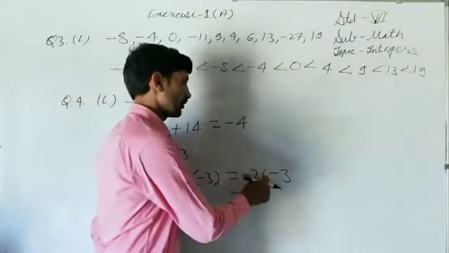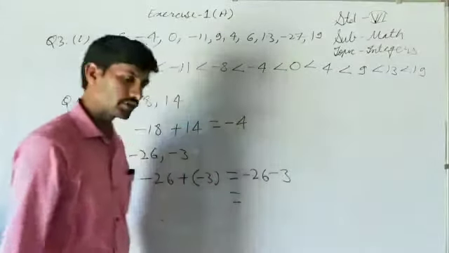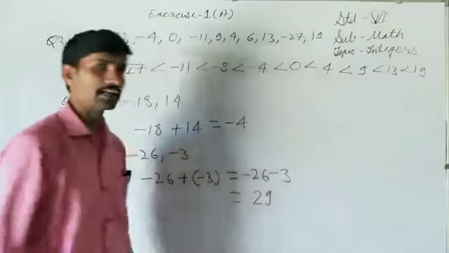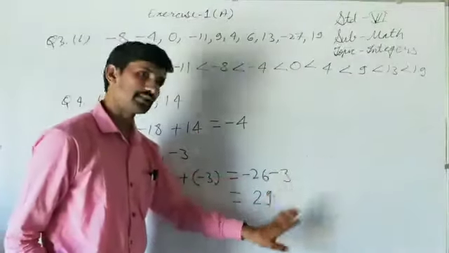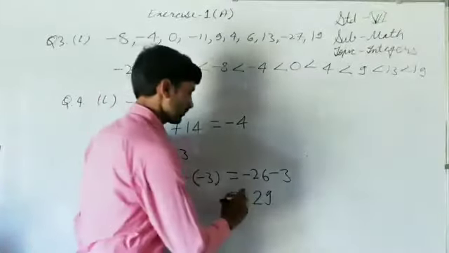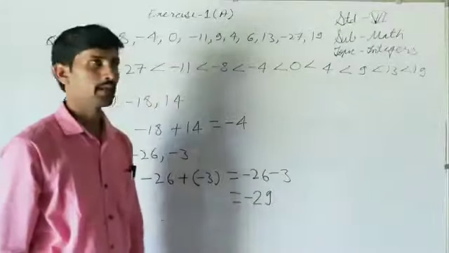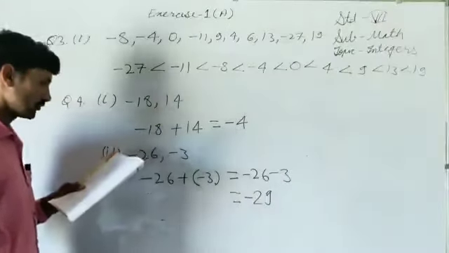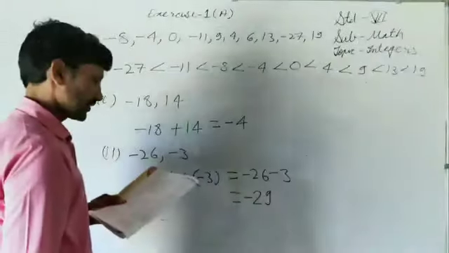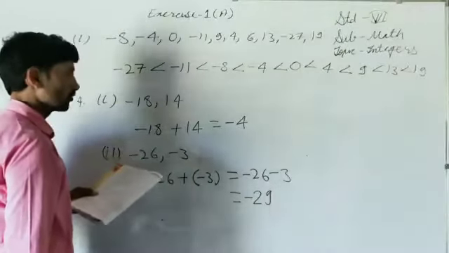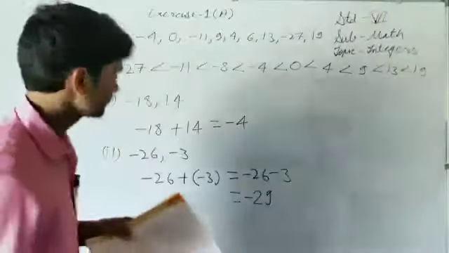Means add their absolute values. What is the addition of 26 and 3? That is 29. Now we have to decide their sign. Whatever the sign of the integers, that will be the sign of their sum. It is minus 29, because the integers have minus sign. So that is also very easy. Next, the third part is easy, you may go through it yourself. Now look at the fourth part of this question.